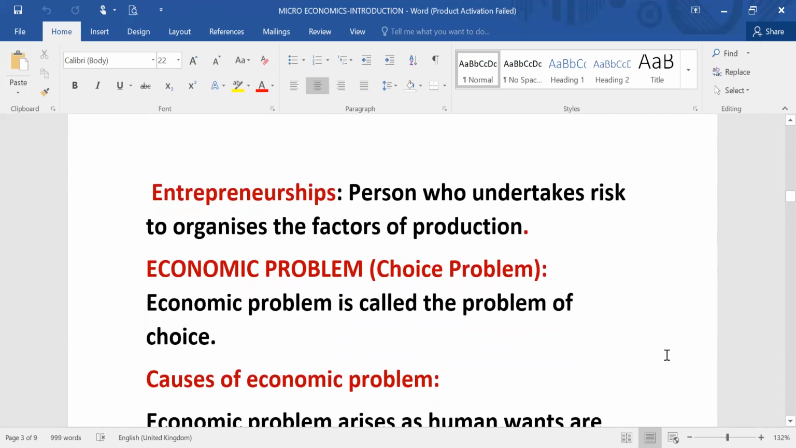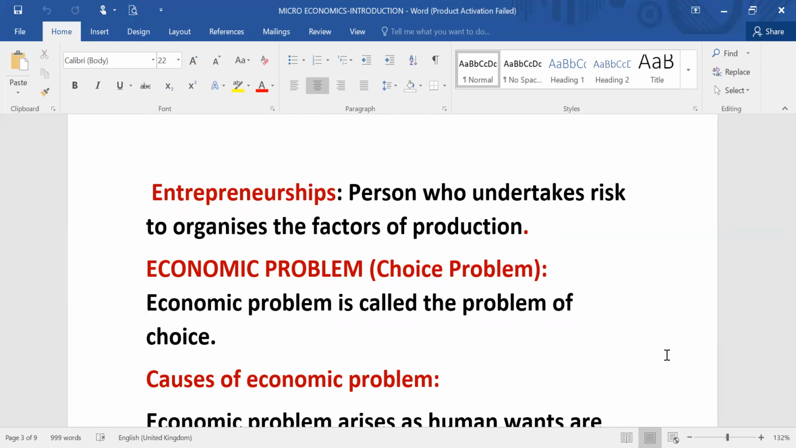Now, there is a term called economic problem. What do you mean by economic problem? Economic problem is basically the problem of choice. Why is there a problem of choice? There is a problem of choice in an economy because the resources are limited. Resources are not unlimited. Human wants are unlimited, but resources are limited and resources have alternative uses. So these are the causes.